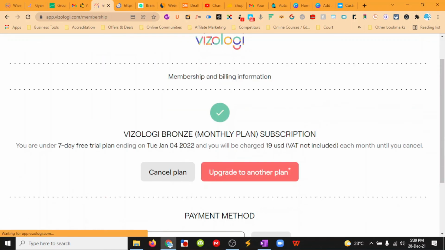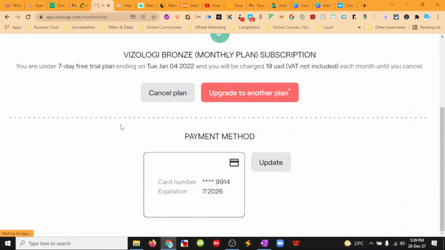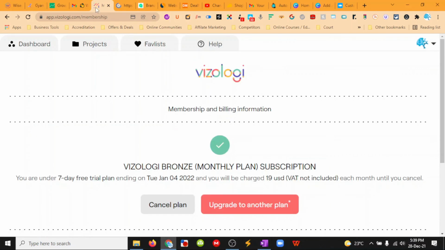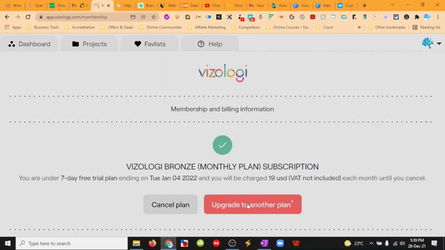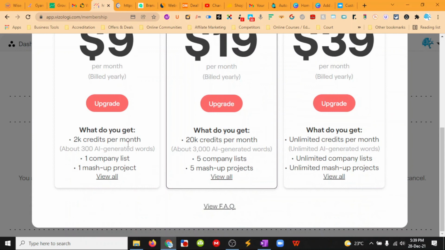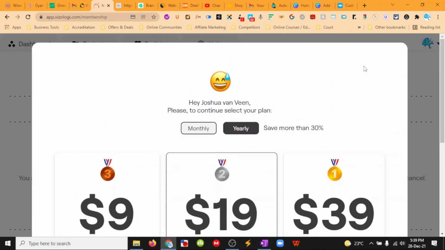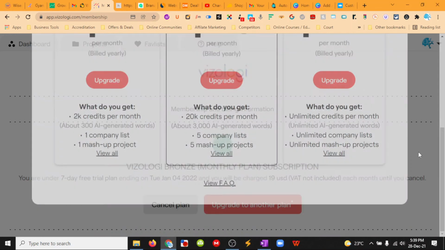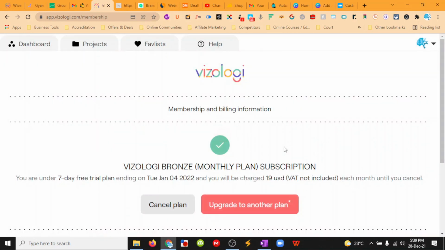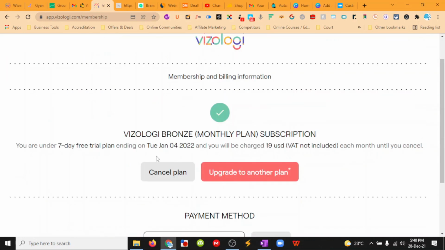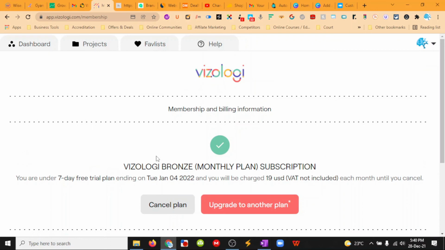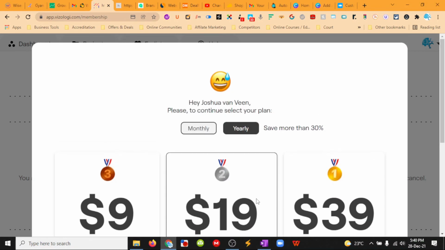Open that up. Let's see what information they give us on our membership. So there's a 7-day free trial, and this is on the bronze plan. That will be interesting to see, their bronze plan. So I went through just to let you know what you're getting for $9 a month. What you'll be able to generate is just one. So you'd be able to generate one a month for $9. So we'll just go back in and have a look.